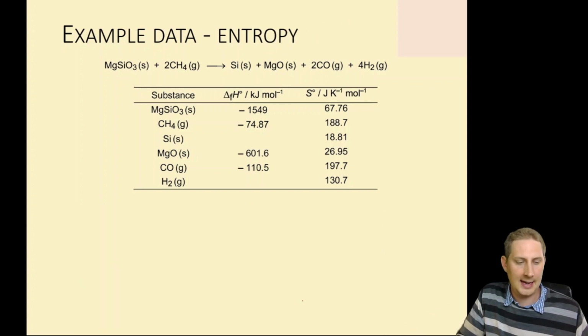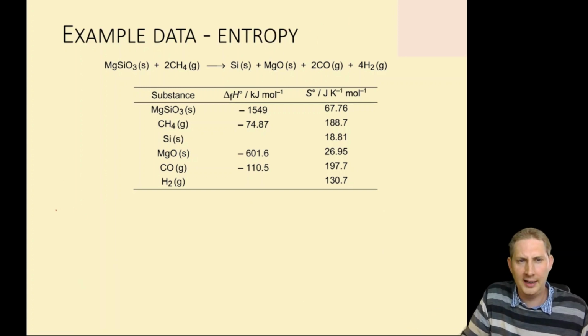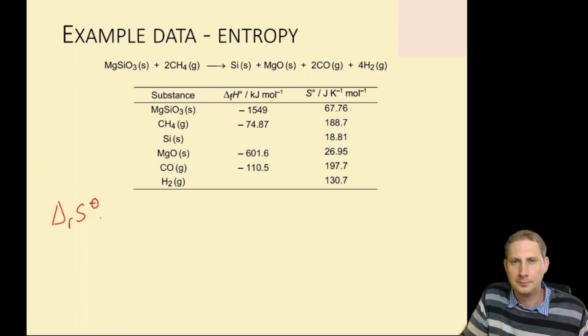So let's do the same thing with entropy. So what is the entropy change of the reaction? Well, the entropy change is again products minus reactants.